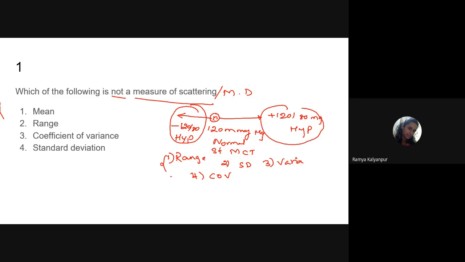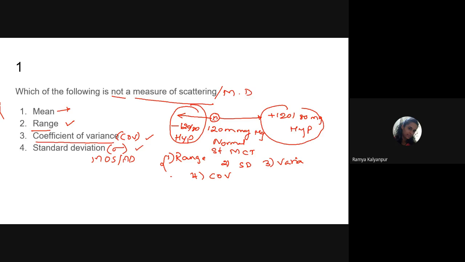Now in the options, it is asked which of the following is not a measure of scattering. So now we know the concept that measures of scattering are range, standard deviation, variance and coefficient of variance. So option 2 range, option 3 coefficient of variance, option 4 standard deviation, also represented by the symbol sigma. These three are measures of scattering or dispersion.